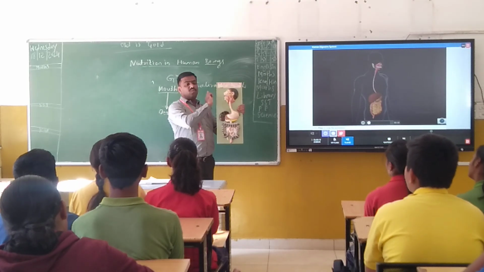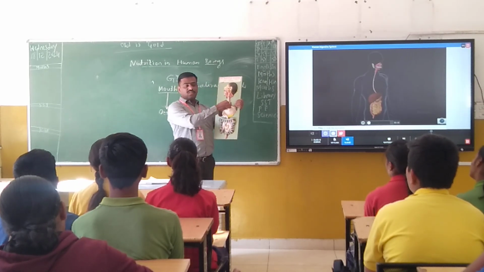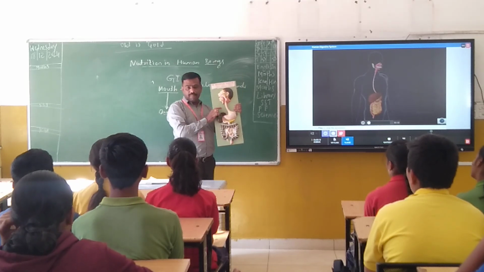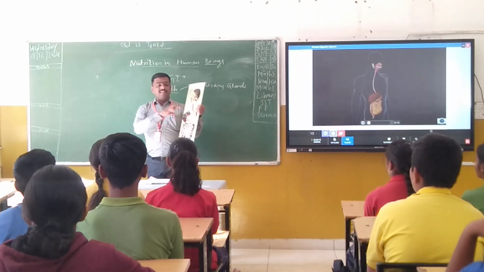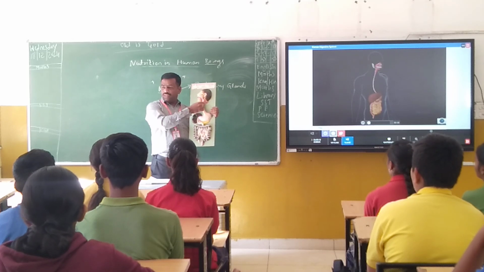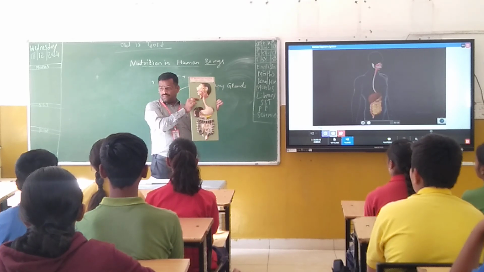There is no digestion of food that takes place in the esophagus. Why? Because it is a muscular tube, means it is made up of muscles. Along with that, this esophagus is externally surrounded by the cartilage bones. Inside this esophagus there is no digestion of food.